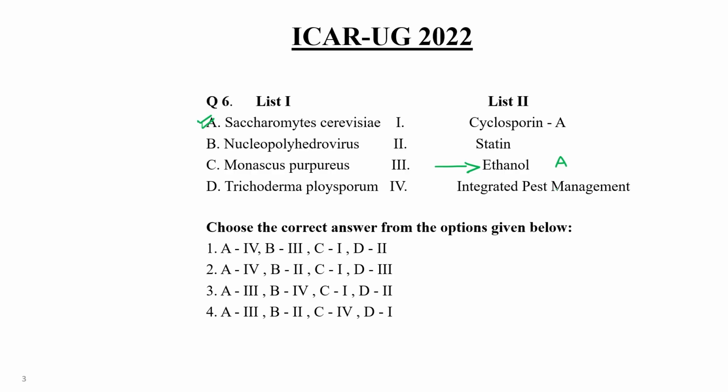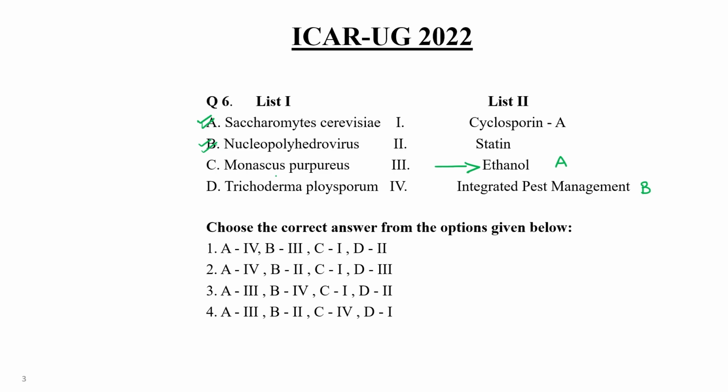And this one is very safe for human, wildlife, and other species. This NPV virus is naturally present in Australia, so it doesn't show any kind of harm to other species. So it is associated with integrated pest management. So B comes with the fourth option.